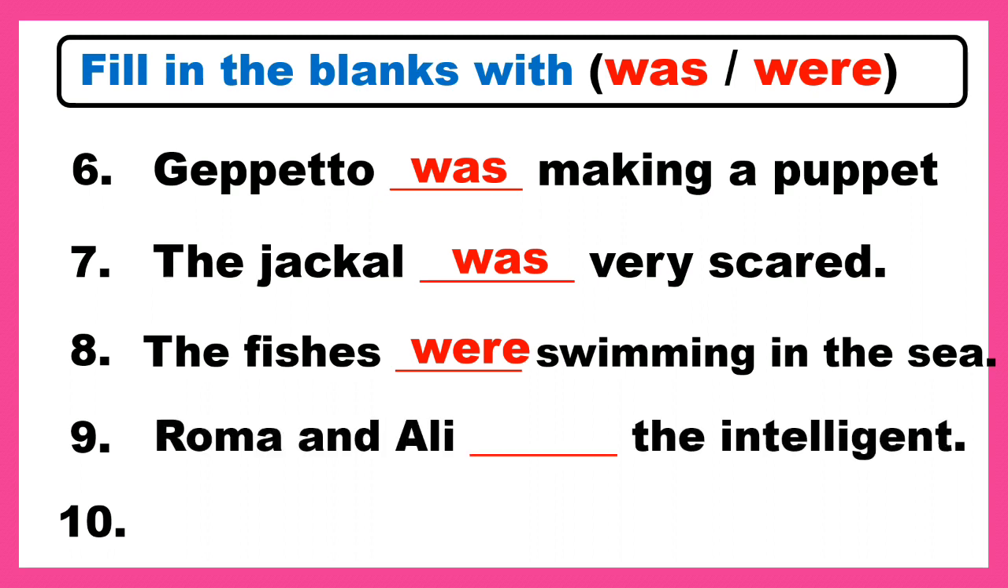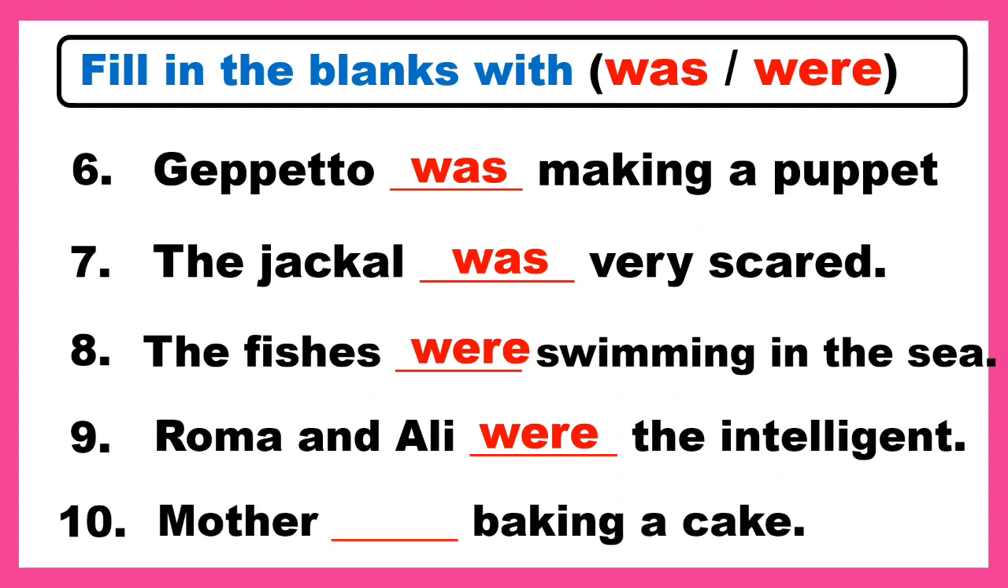Roma and Ali, there are two persons. Roma and Ali dash the intelligent. So answer is were. Roma and Ali were the intelligent. Mother dash baking a cake. Mother is a single person, so answer is mother was baking a cake.